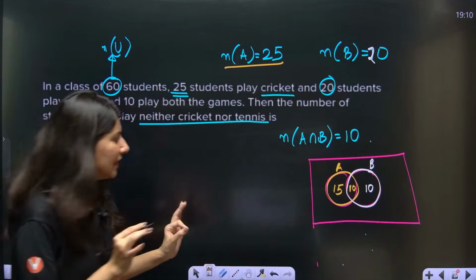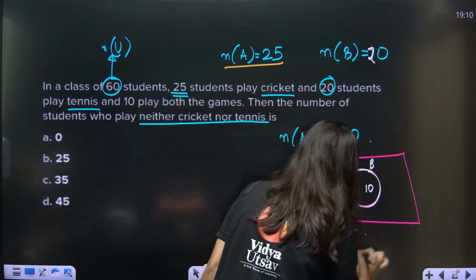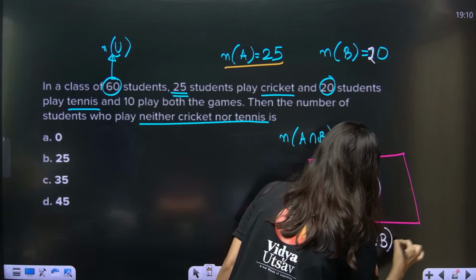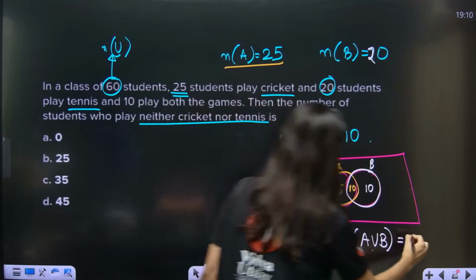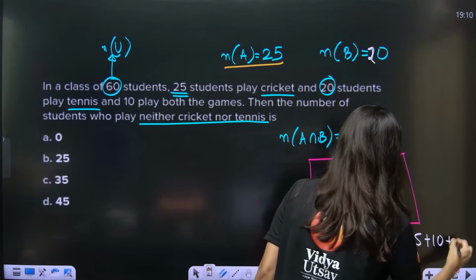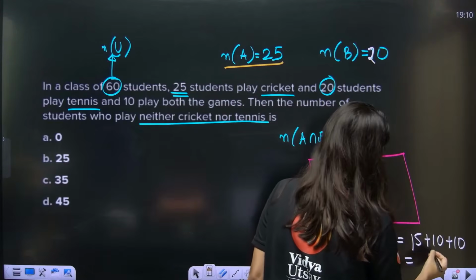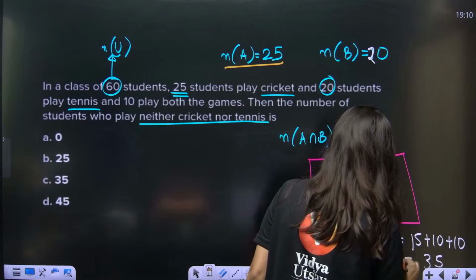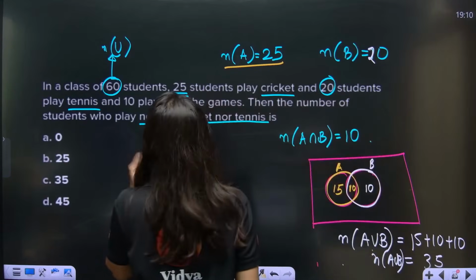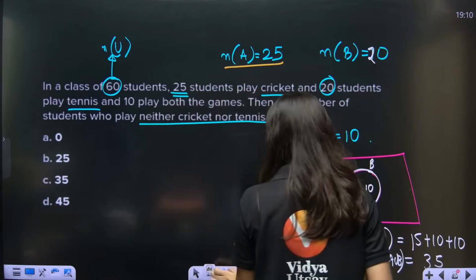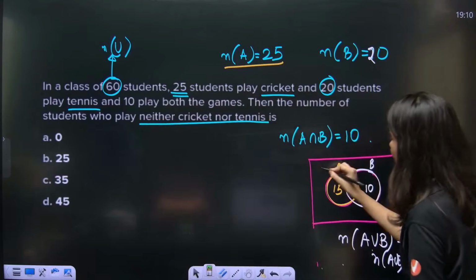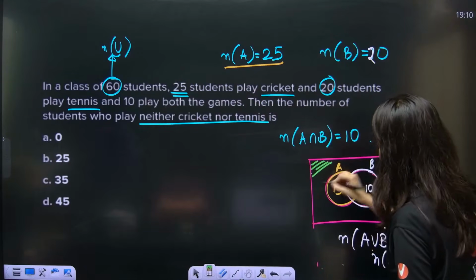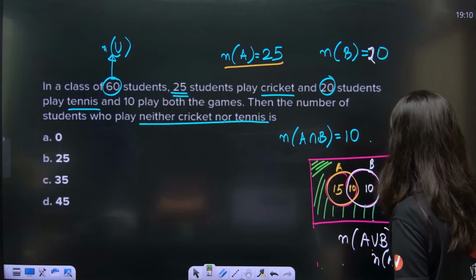Now, can anybody tell me the cardinality of A union B from this diagram? 15 plus 10 plus 10, so 35 is A union B. Now tell me, neither cricket nor tennis.